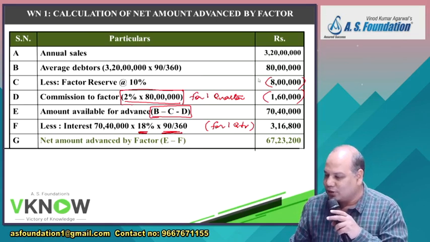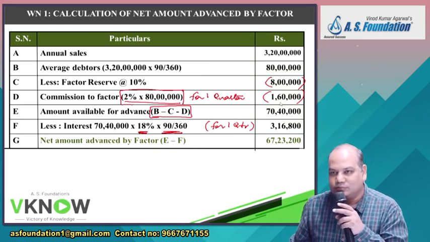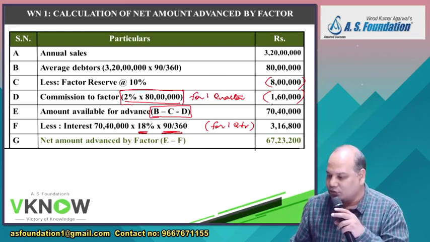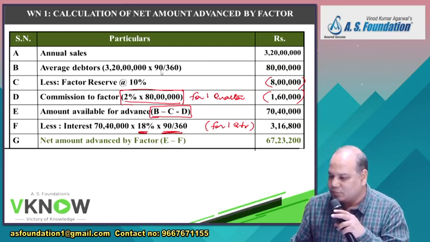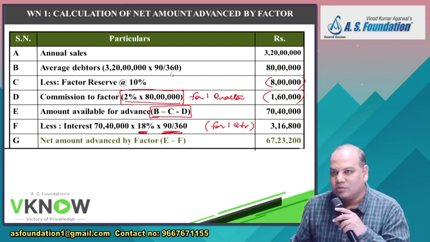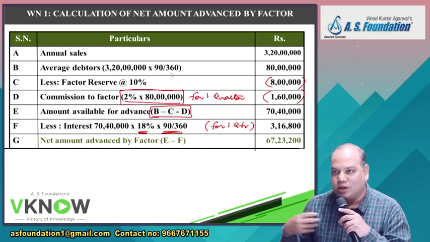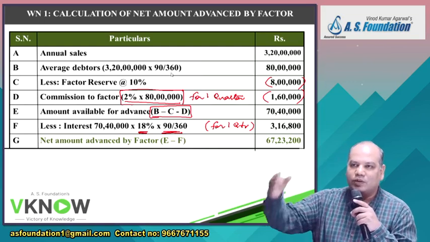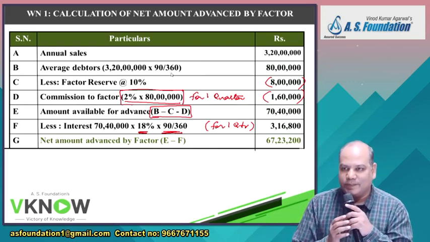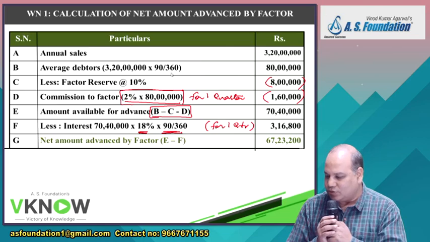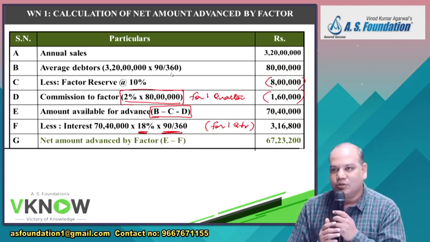So whether you want to write here or here, it is going to give you the same answer. Of course, your commission will be this amount only. This will not change. Is it right? Think you are a factor. Instead of 90%, suppose I make it 50-50. But commission will be calculated on the full amount only, because you will say, I have to recover every amount. Okay. So now your answer is 67,23,200.